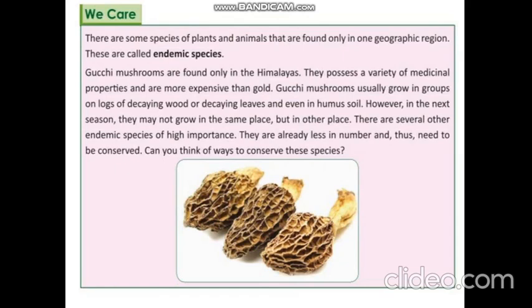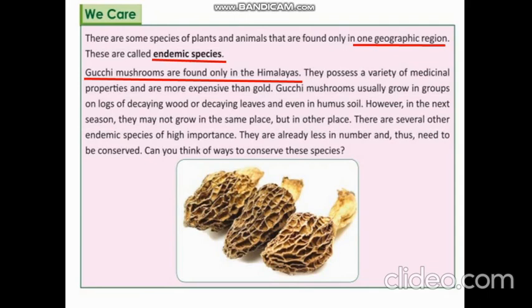So we'll start with VCare. There are some species of plants and animals that are found only in one geographic region. These are called endemic species. So what are endemic species? So there are some few plants and animals that are found only in one specific region. So here is an example of Gucci mushrooms. So let us read. Gucci mushrooms are found only in the Himalayas. Yes, they are nowhere else found in the world. So that is why they are known as endemic species.